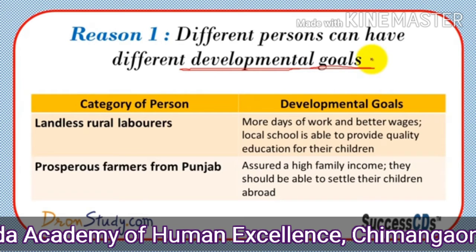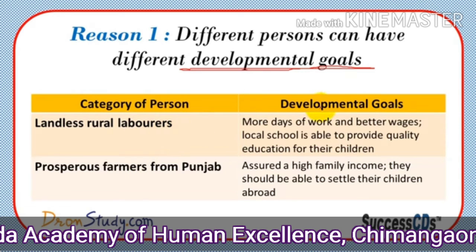Their basic needs will at least be fulfilled if they get daily wages and daily work. That is the small desire, the small things, which these rural laborers think of as development. If they get daily wages, daily work, and if their children get proper school, then they will say that it is development for us.